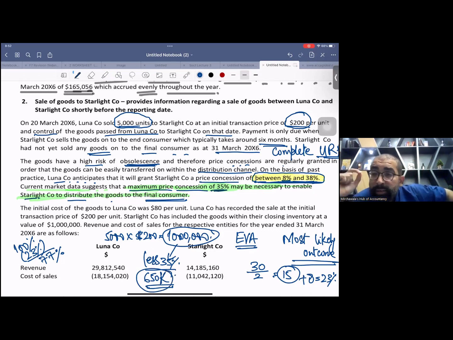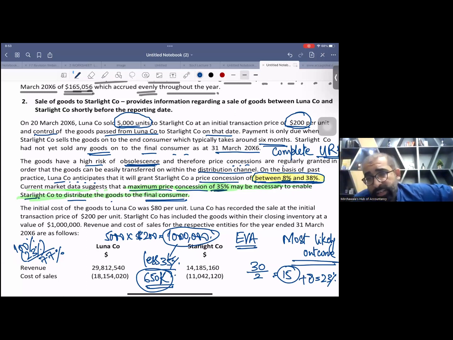So what will be our final wordings? The parent company has booked revenue of 1 million. We need to reduce this revenue by 350,000 because of this variable revenue thing. For variable revenue, IFRS 15 is very strict: if there is a chance of reversal, they don't allow you.